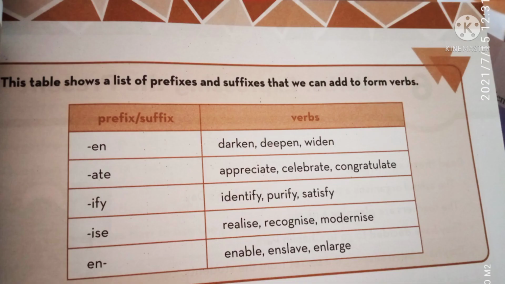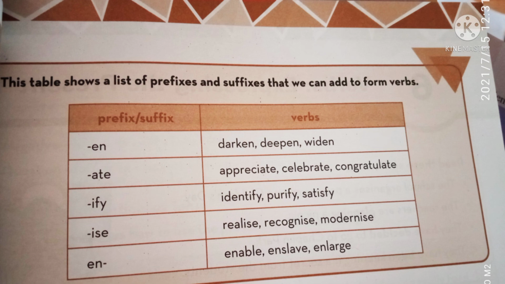We have learned how to form nouns and adjectives. Also, we can form verbs from adjectives or nouns. There are some prefixes and suffixes which will help us to form verbs. For example, by using EN as a suffix: darken, deepen, widen, etc. Also ATE: appreciate, celebrate, congratulate.